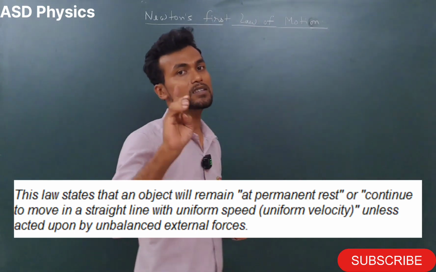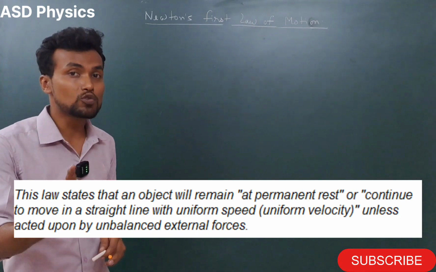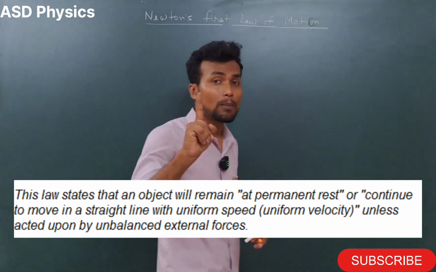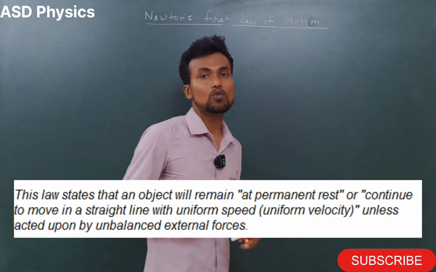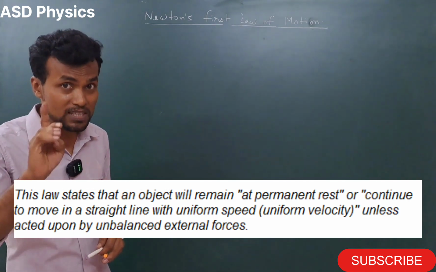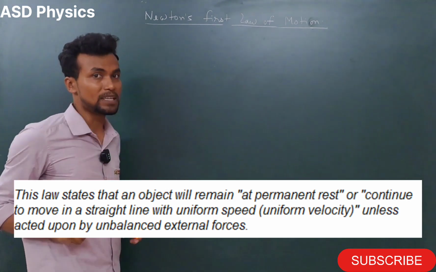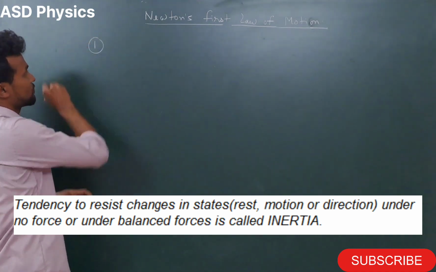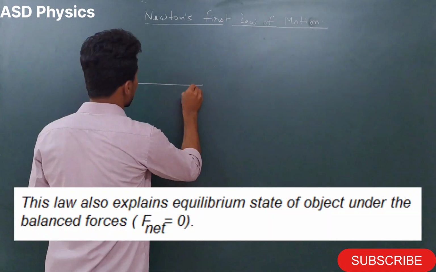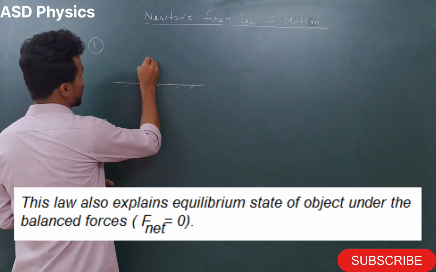So my dear students, this law is applicable for two situations. First, when the object is in a permanent rest situation. Second, when the object is moving with a uniform velocity. In both these situations, this law will be applicable. Okay, so I'll give you the examples one by one. Let's take the first example. This is the ground and here one block is there.